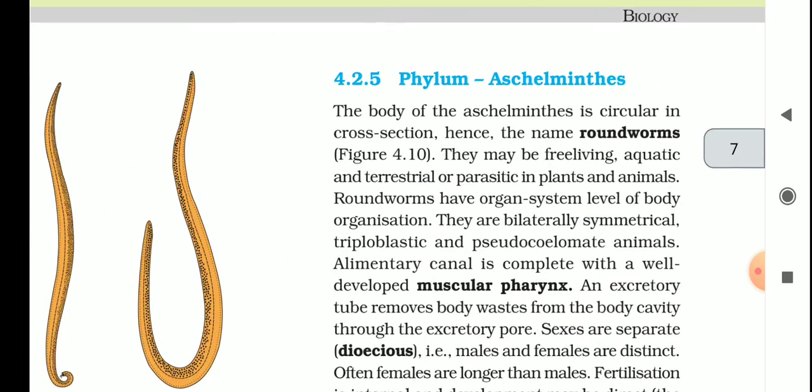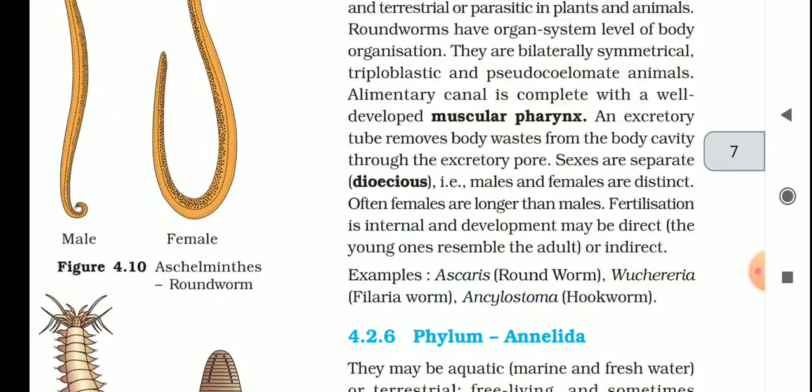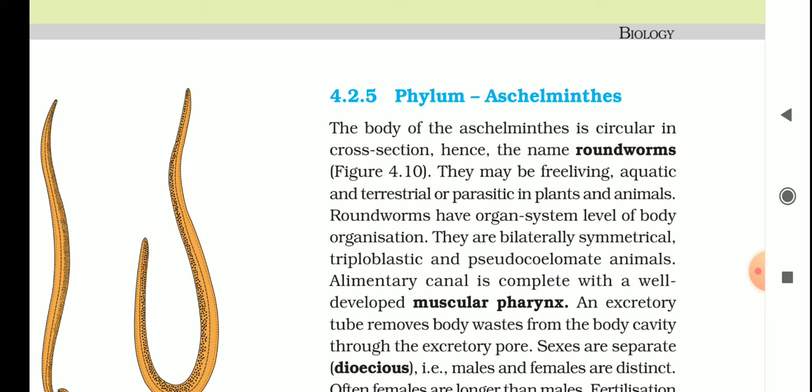Now let us revise both phyla again. We discussed the Aschelminthes phylum and the Annelida phylum. Aschelminthes are commonly known as roundworms, because in their cross-section we saw a circular body. That's why they are called roundworms. The common name of Ascaris is roundworm. The sexes are separate, male is shorter and female is larger. They may be free living, aquatic, terrestrial or parasitic, so their habitats differ.